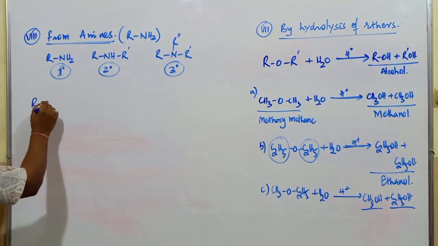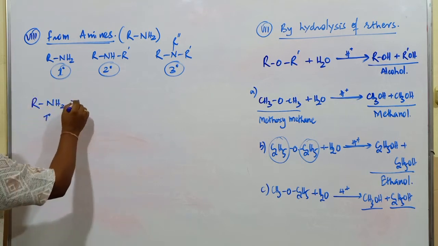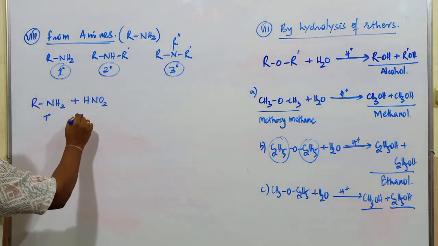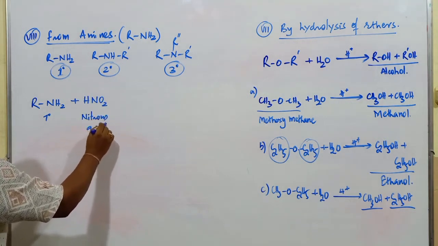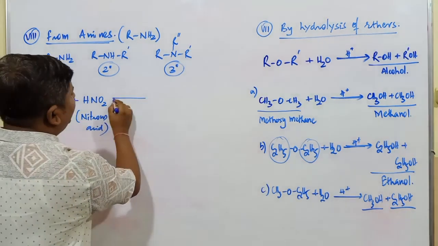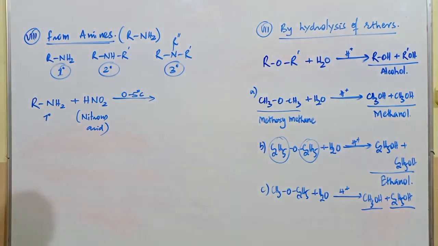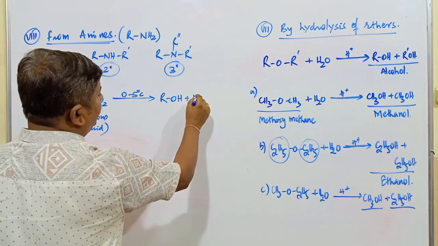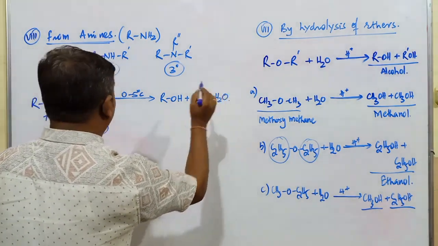Remember, RNH2 is there. What type of amine is it? Primary amine. This is treated with HNO2. What is the name of HNO2? Nitrous acid. What is the formula for nitric acid, students? HNO3. This is nitrous acid. When it is at 0 to 5 degrees Celsius, the major compound obtained here is ROH plus N2 plus another product, that is H2O.